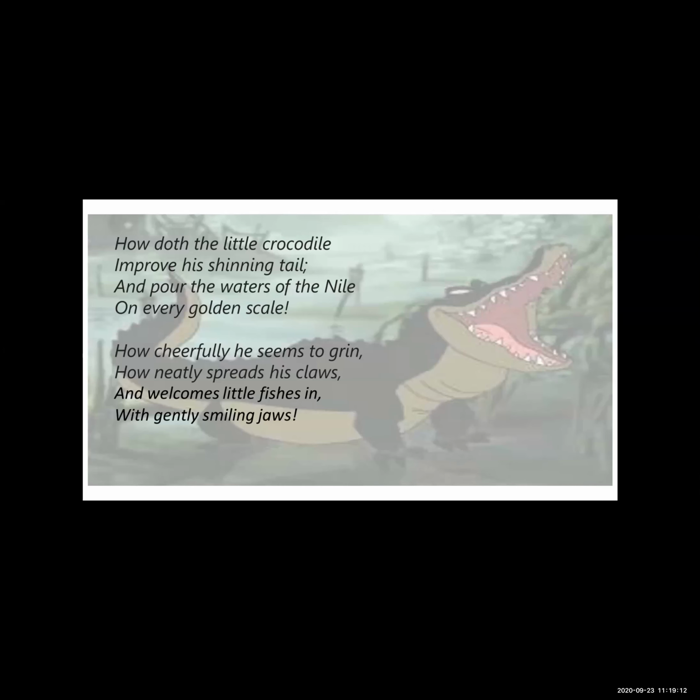The crocodile keeps a smiling face to attract the fishes, and neatly he spreads his claws, his curved and pointed hard nails. He cleverly preys on fish and welcomes them into his mouth with smiling jaws.